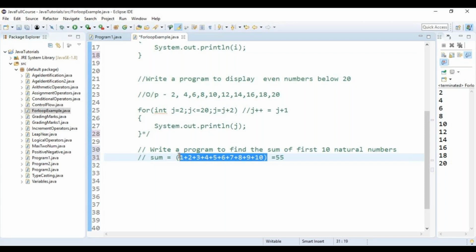Is the question clear? Should I explain it? Please don't say that you can directly do the addition operator and print the sum. I want to take the help of a for loop, okay? Please take the help of a for loop. I'll give 2 minutes time. Think of the logic.